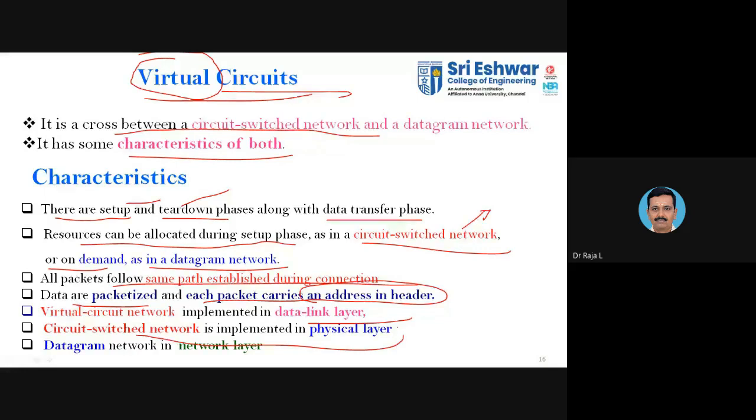Okay, so the virtual circuit will be implemented in the data link layer as we are involved with packets, and circuit switch will be involved with the physical layer. You don't have any packets there, we will be sending the data as it is. And the datagram network will be operating in the network layer.